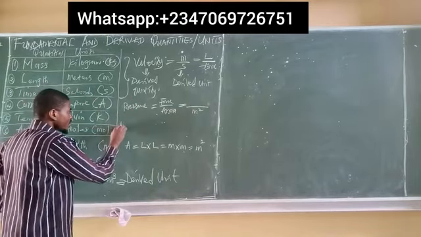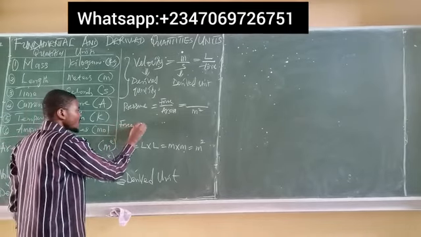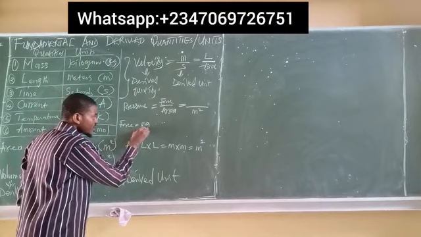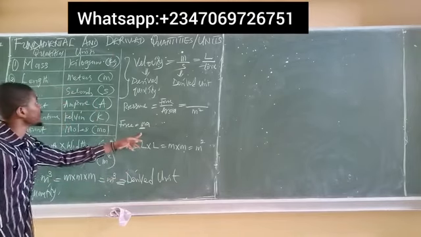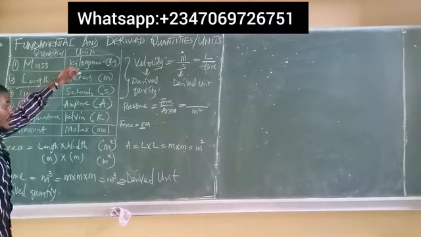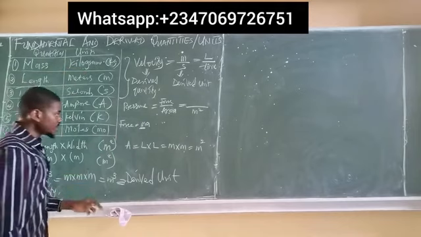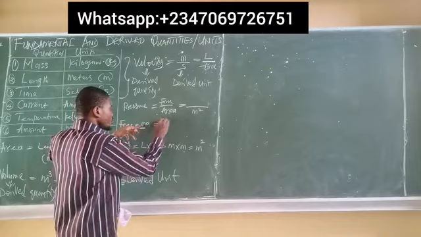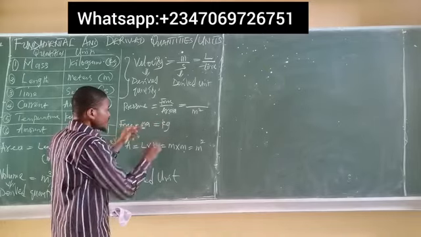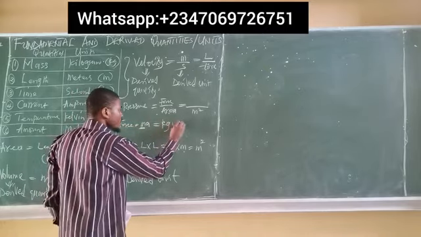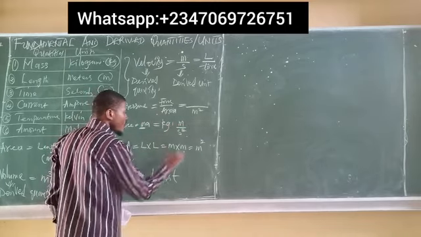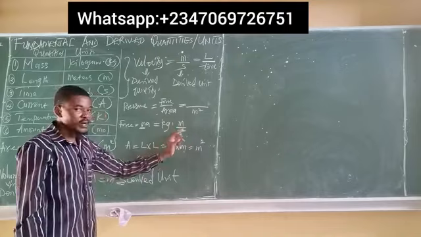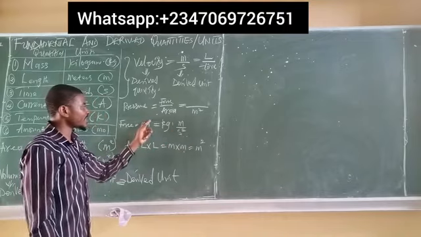But we know that naturally force is actually mass times what? Acceleration. Once again, you're seeing a fundamental quantity there, mass, and then you're seeing an acceleration there. The unit of mass we know is the kilogram. The unit of acceleration we know is what? Meter per seconds squared. Once again, meter combining with what? Seconds squared, or time squared, to give us acceleration.